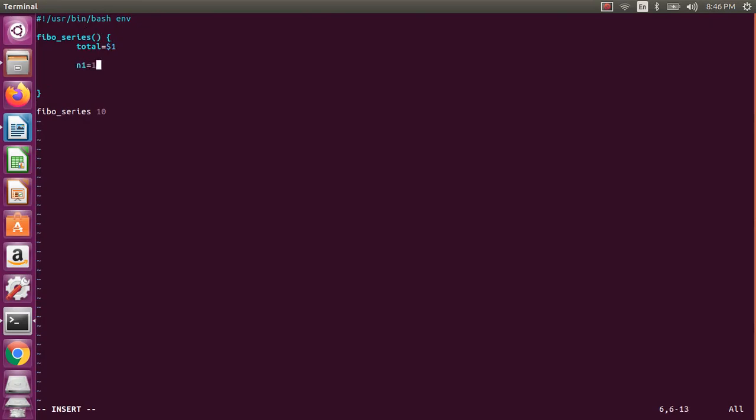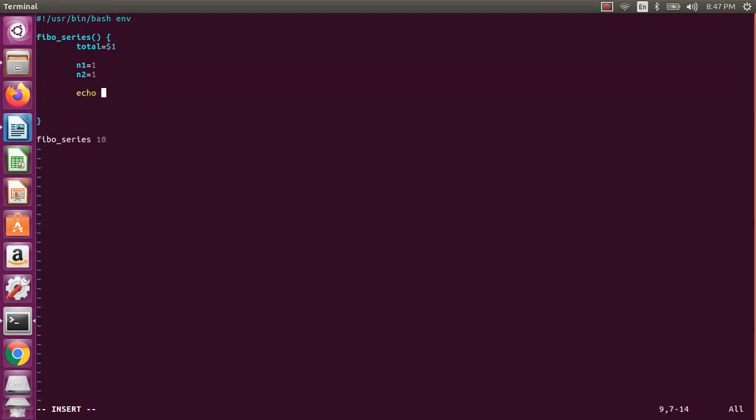So we will use the n1 value and n2 value as 1 1, starting with 1 1. You can extend this program to have either 0 1 or 1 1. As we know, the Fibo series starts with 0 1 or 1 1. I am using 1 1 as of now. So now this is total, whatever like this.